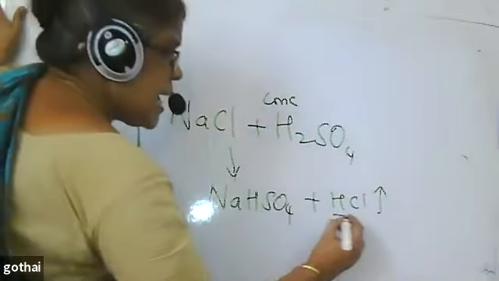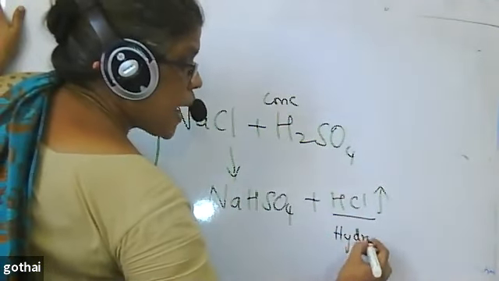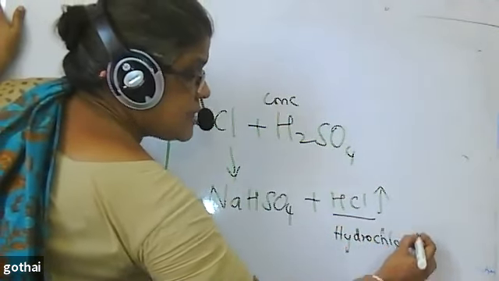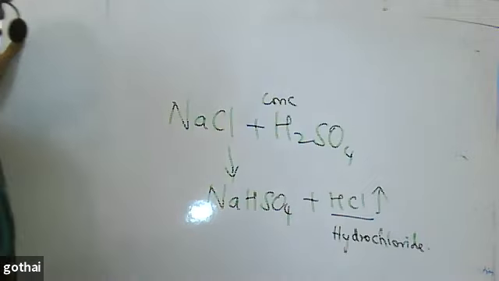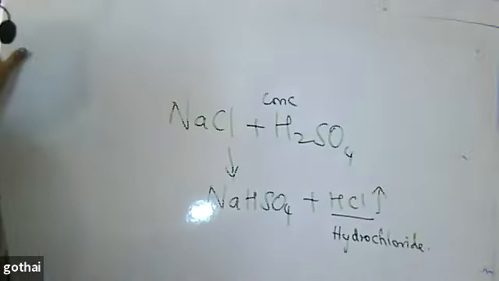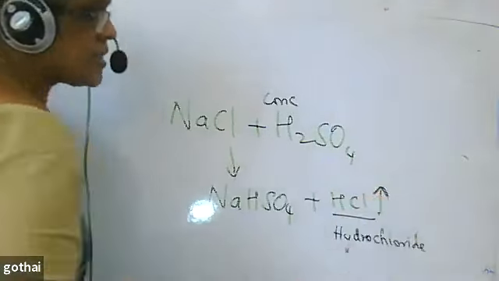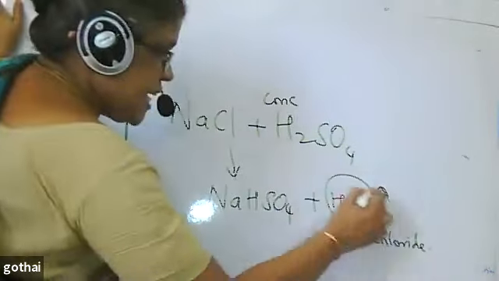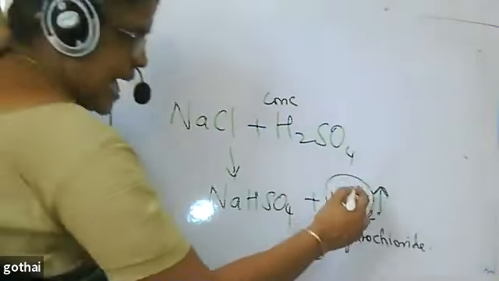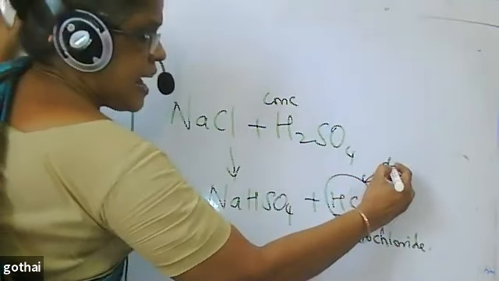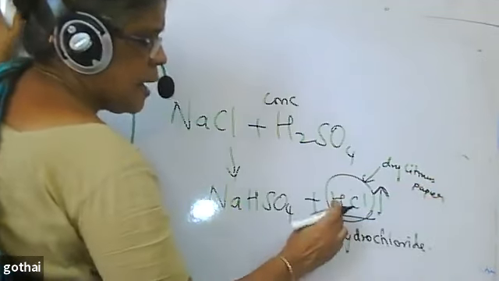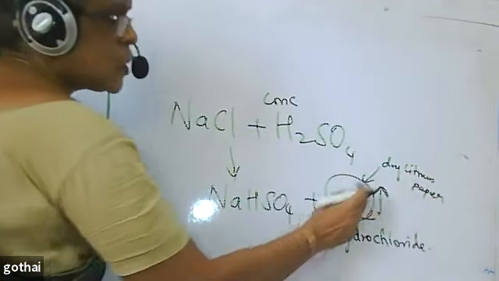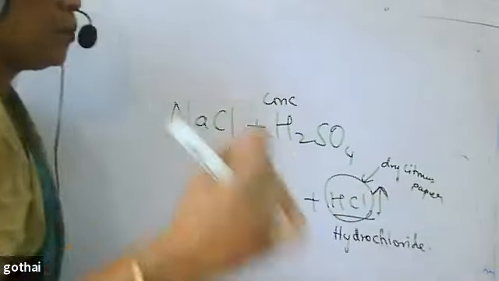I call this hydrogen chloride. I don't call this an acid. Acid means I call it hydrochloric acid. I'm not calling this hydrochloric acid. I call this hydrogen chloride because it's obtained in the form of a gas. I want to test the nature of HCl. This gas, I will bring in dry litmus paper. Since it is HCl, I'm feeling that it should behave as an acid. So I'm bringing dry blue litmus paper.